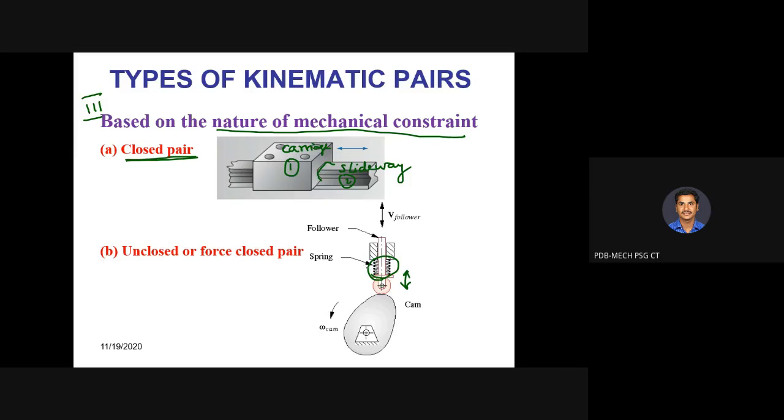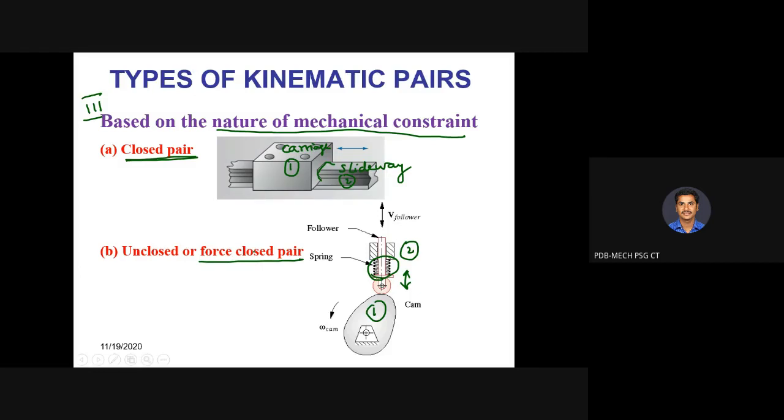So in order to ensure the contact between link 1, that is cam, and link 2, that is follower, we are having some spring force. That is called as force closed pair. We are forcing to close the constraints, so that is called force closed pair.